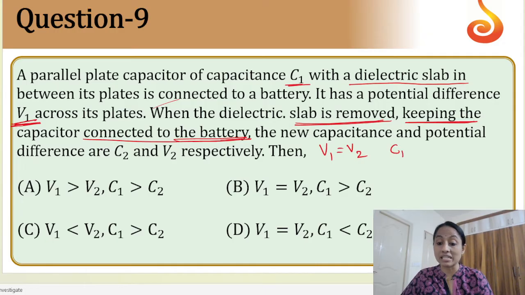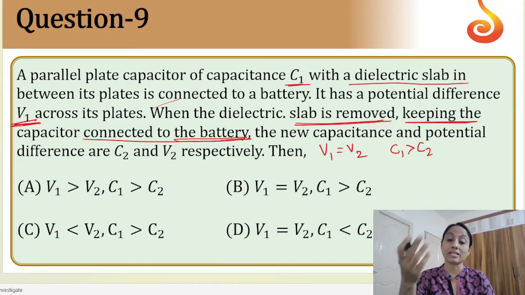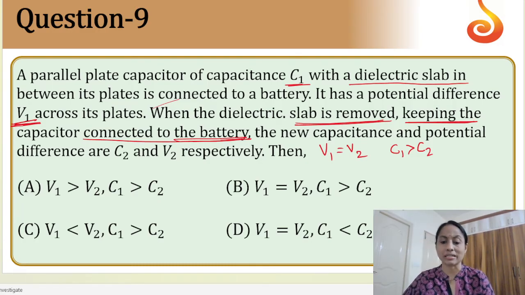We also know that C1 is greater than C2, because as I told you, whenever we introduce the dielectric medium in between the plates, the capacitance of the capacitor increases. So when the dielectric is removed, capacitance decreases. So C1 is greater than C2. So what would be the correct answer? Option B will be the correct answer.